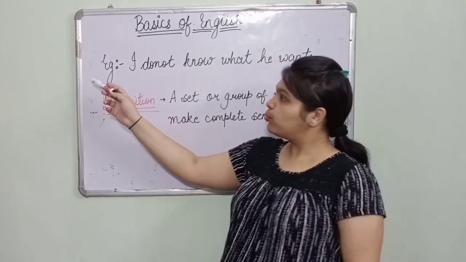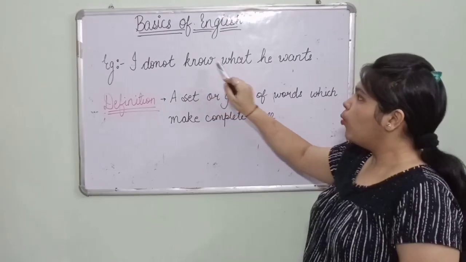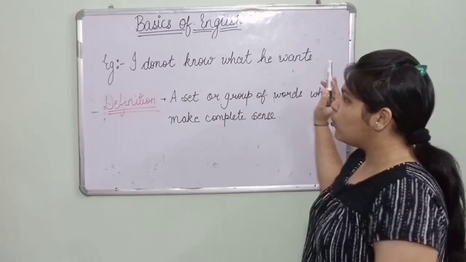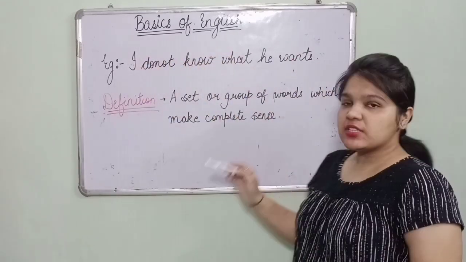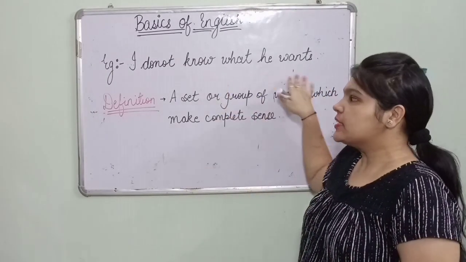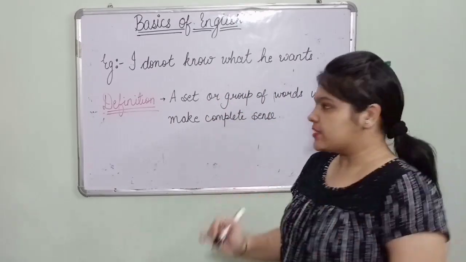Let's go through this example. I do not know what he wants. These are a group of words which are forming a complete sense. So this is known as a sentence. What is a sentence?